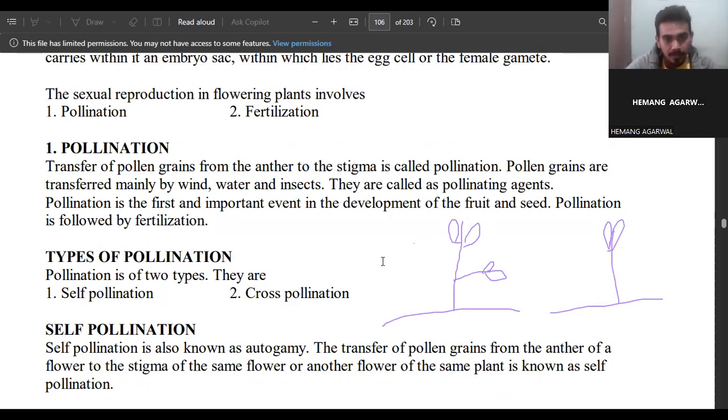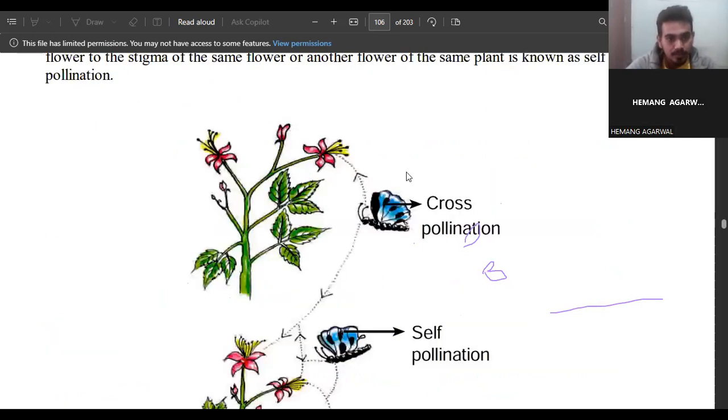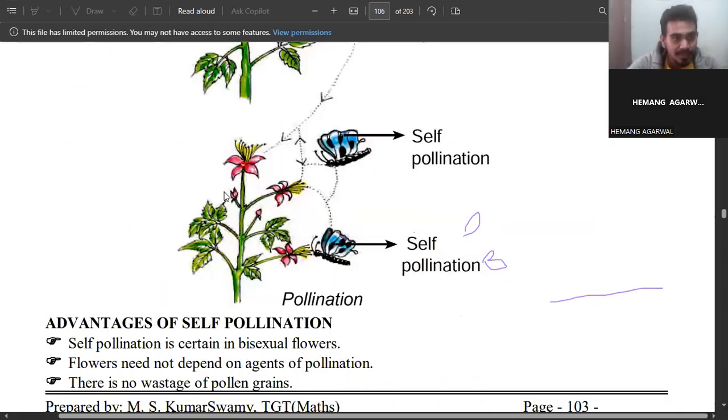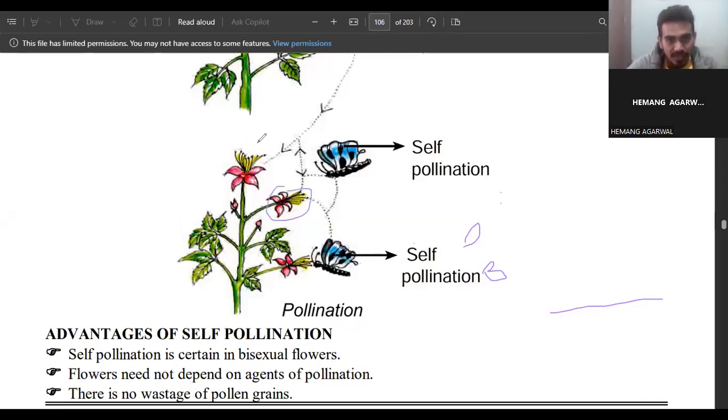See, this is an example of one plant, and it has some flowers. In those flowers, this one is flower one, this is another flower, this is another flower. The transfer of pollen grain from the anther to the stigma is called pollination. That pollination can be self-pollination, or it can be cross-pollination.